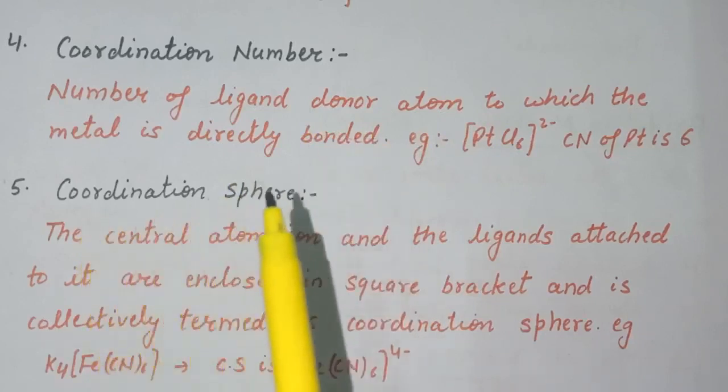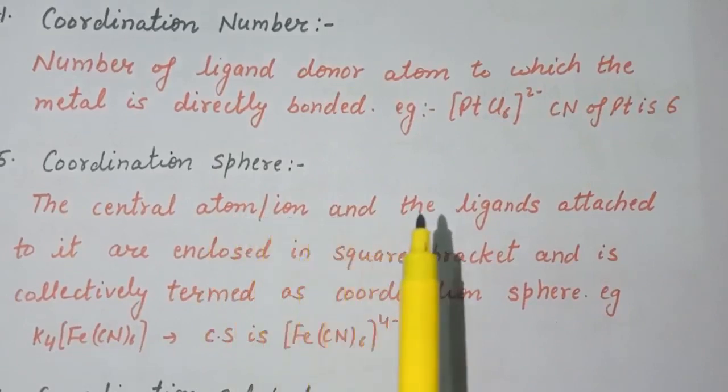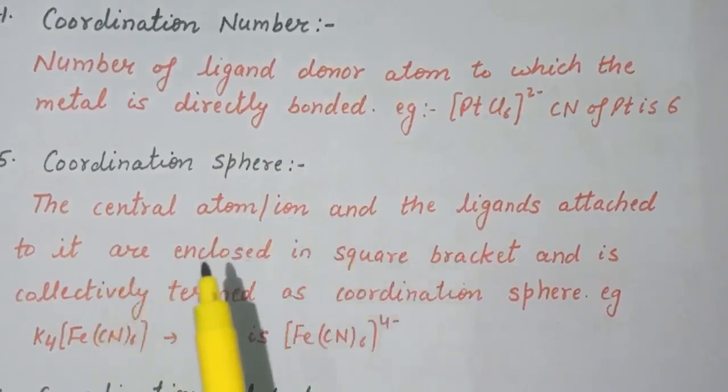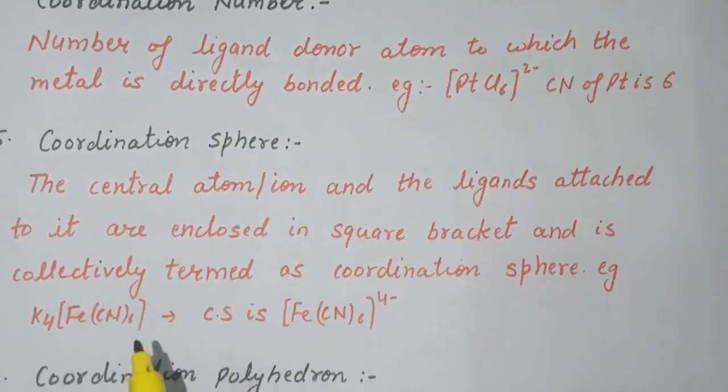Next term is coordination sphere. So coordination sphere is the central atom or ion and the ligands attached to it enclosed in a square bracket. These square brackets are known as coordination sphere.